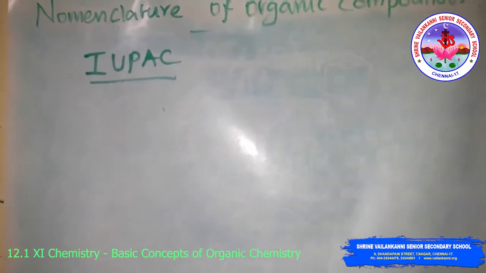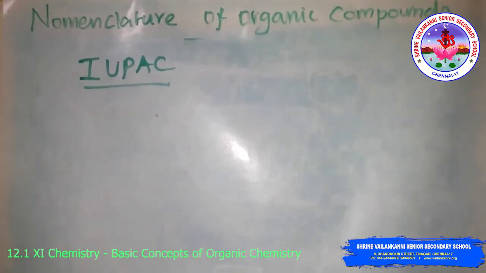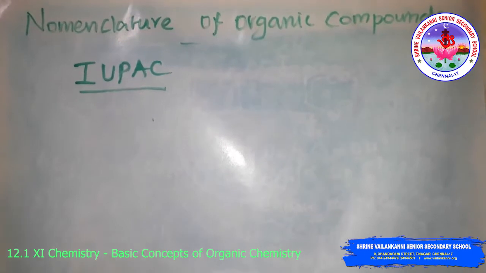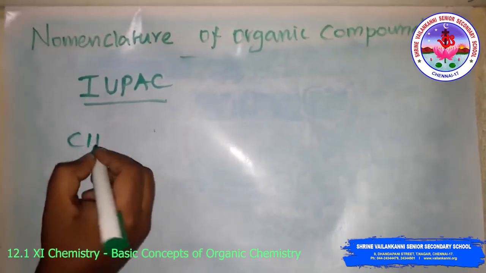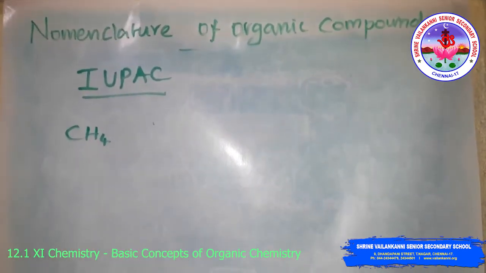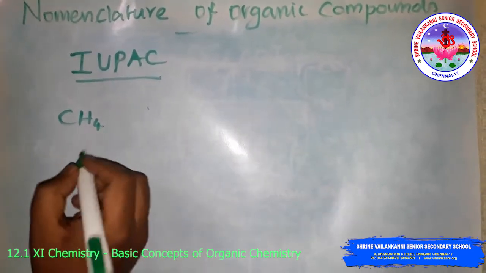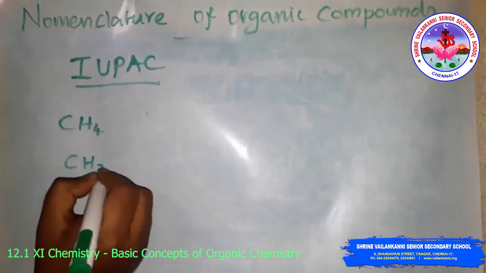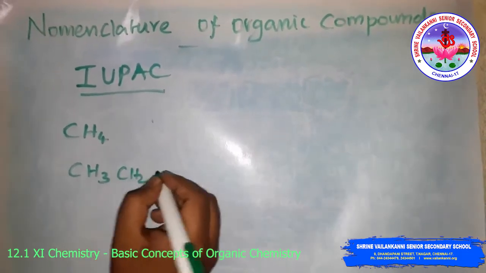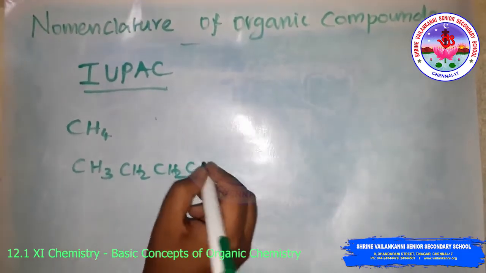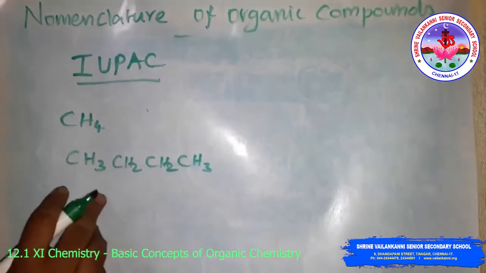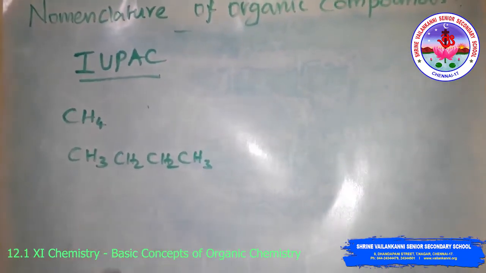Let's see some common or trivial names of organic compounds. As we already know, CH4 is methane. Then butane, or simply n-butane, CH3CH2CH2CH3.